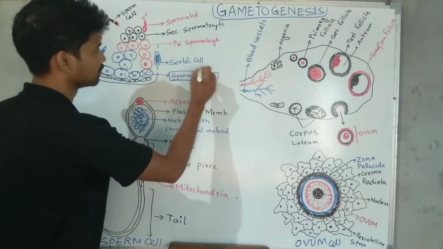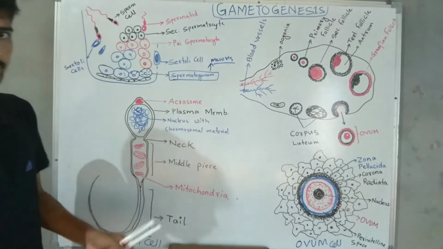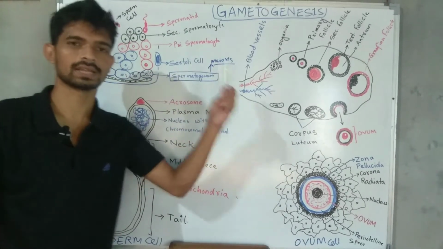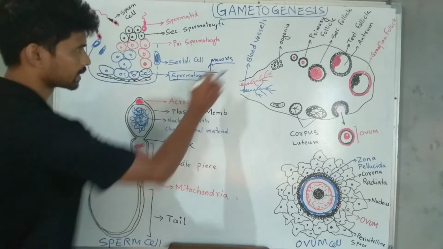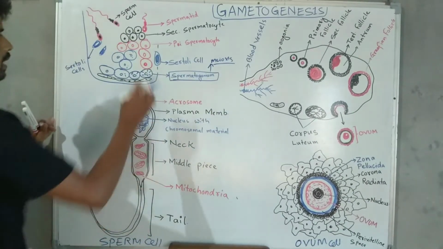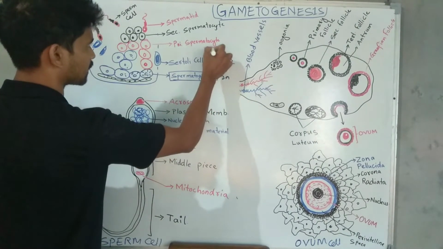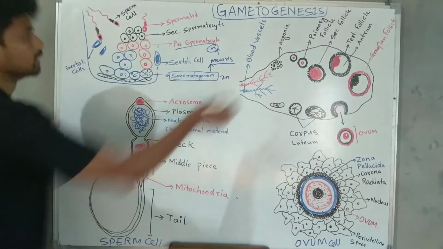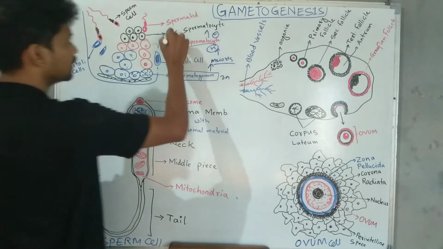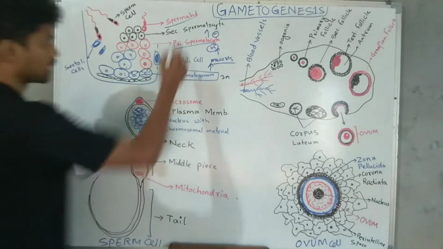Here, after meiosis, the 2n chromosome number becomes n in the secondary spermatocyte. You know what meiosis and mitosis are; you can check the difference between mitosis and meiosis in the class 11 chapter on the cell. From the secondary spermatocyte, spermatids are produced.